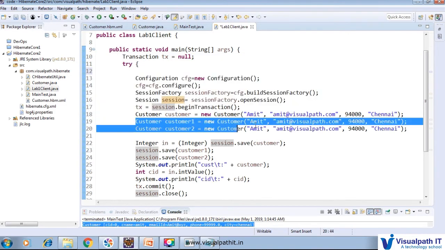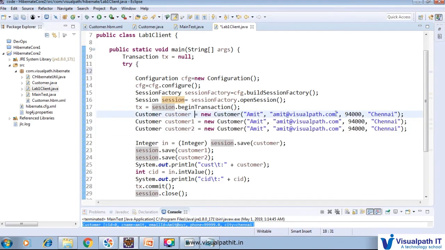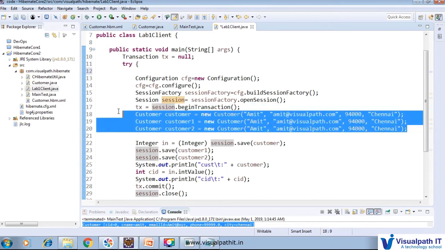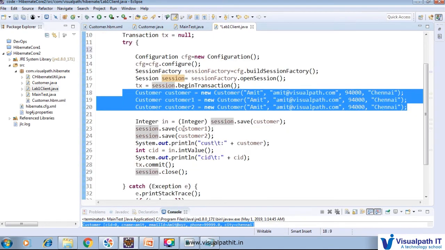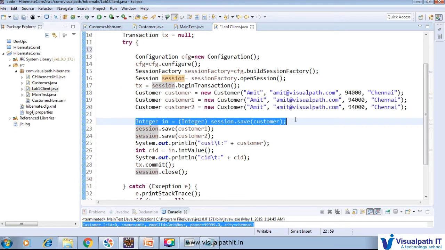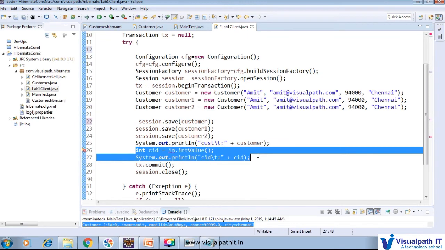I created one object, with the same three objects I created. There is no need for this kind of thing now. We can check what that object is going to store.